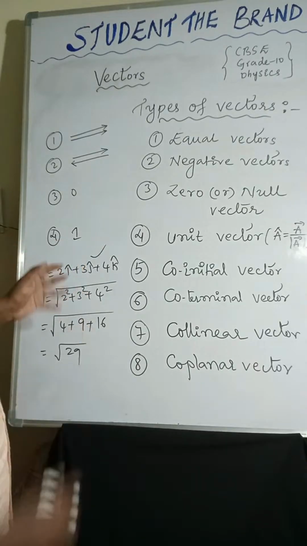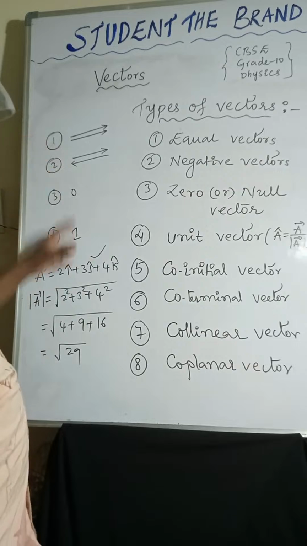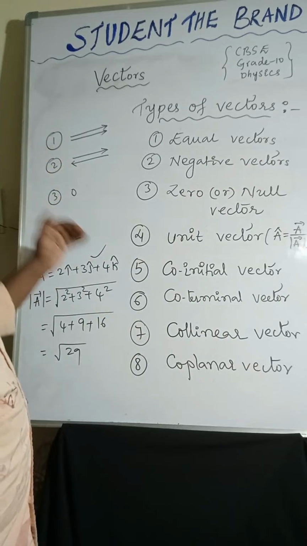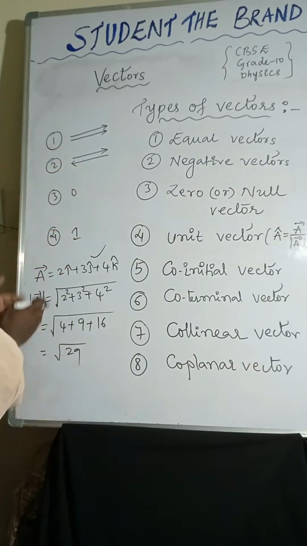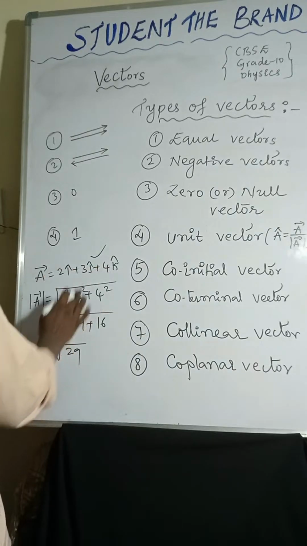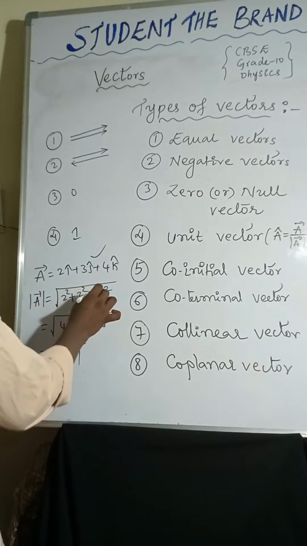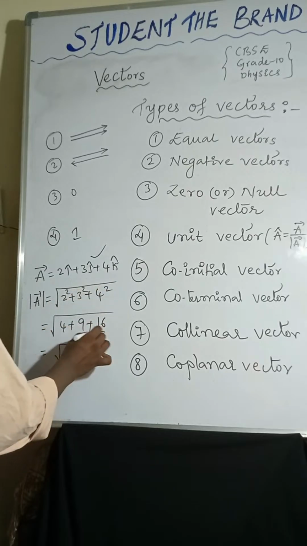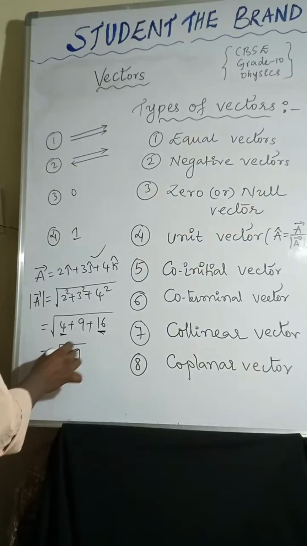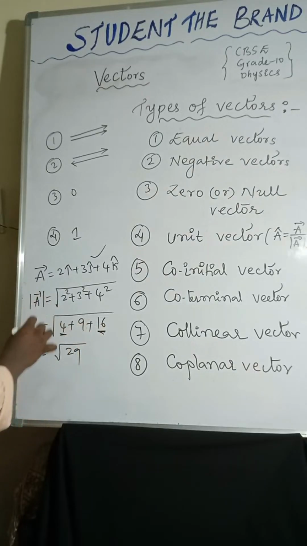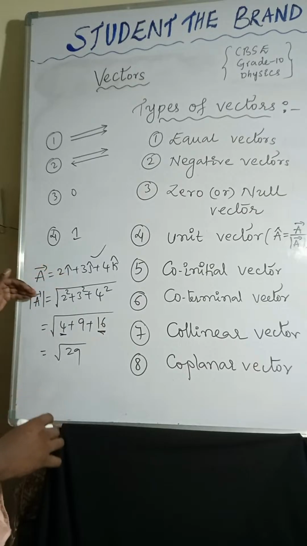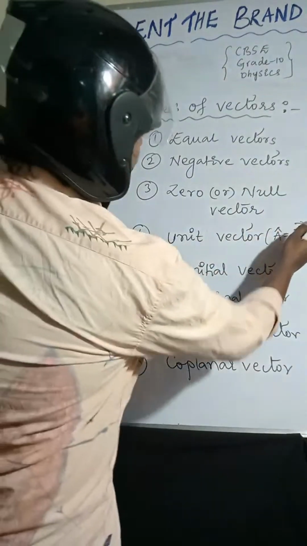To find the magnitude of the vector, mod A bar equals root over 2 square plus 3 square plus 4 square. 2 square is 4, 3 square is 9, 4 square is 16. So 16 plus 4 is 20, plus 9 is 29. So I am taking the magnitude of A bar.